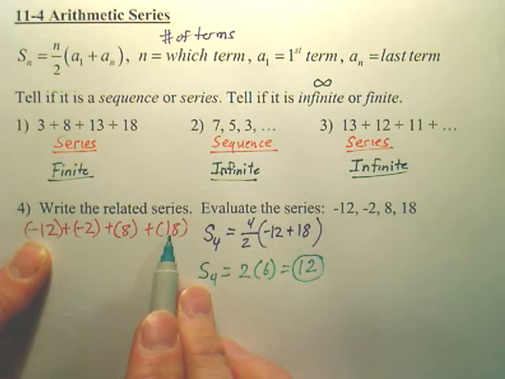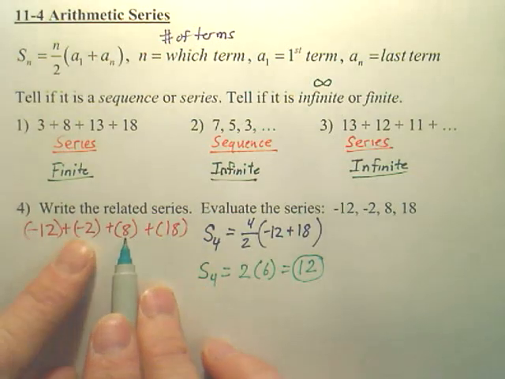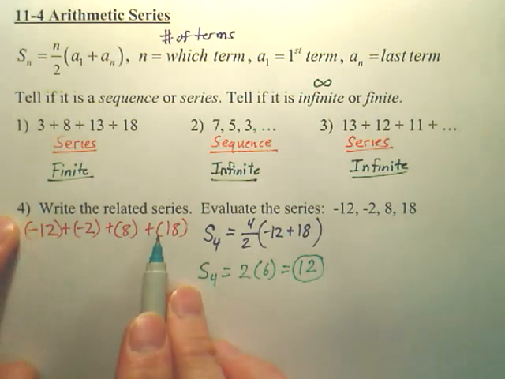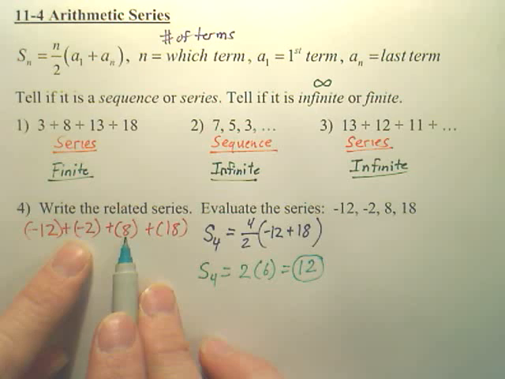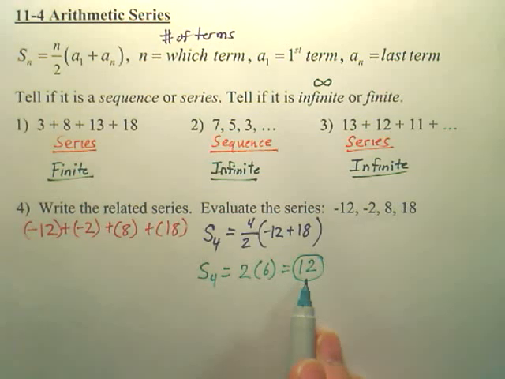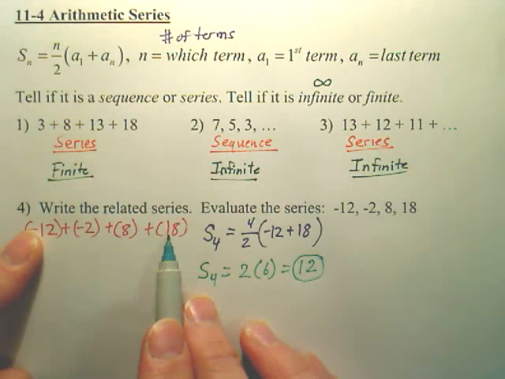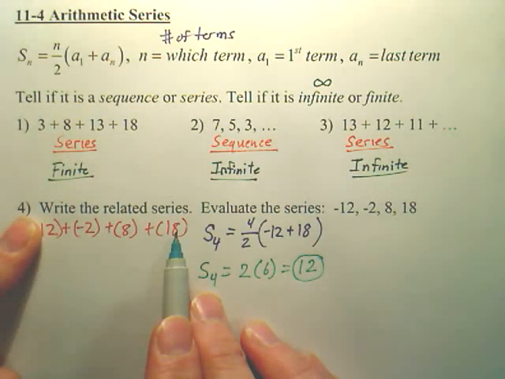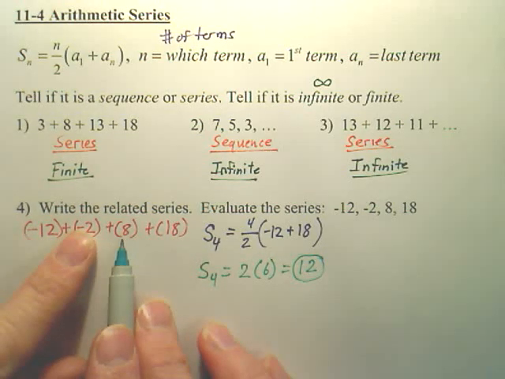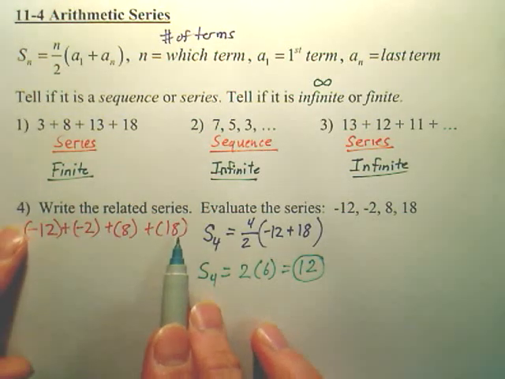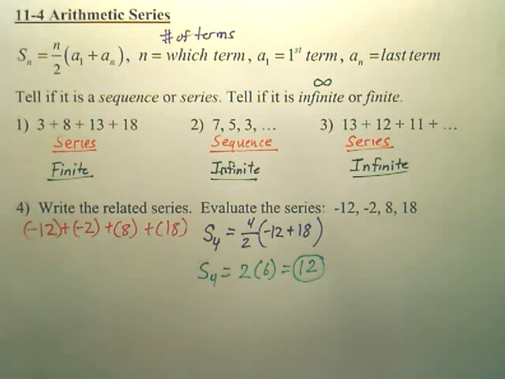The sum of these two, isn't that 6? These are 6, these are 6. 6 plus 6 is 12. Two different ways to do it. What's interesting about all arithmetic series is if you take the edge terms, the first and the last, and then you take the two next to that and keep going, they always add up to the same thing. It's pretty cool like that.